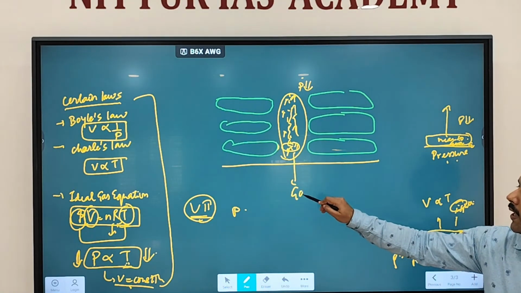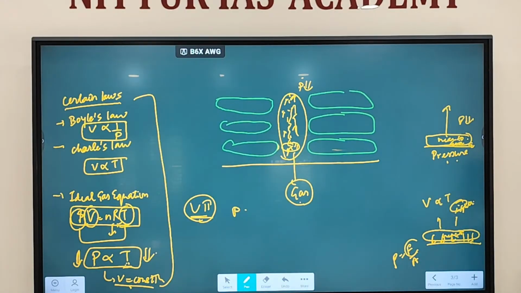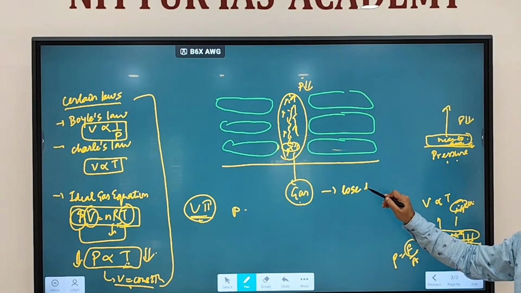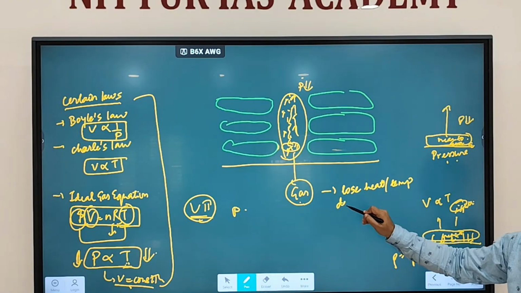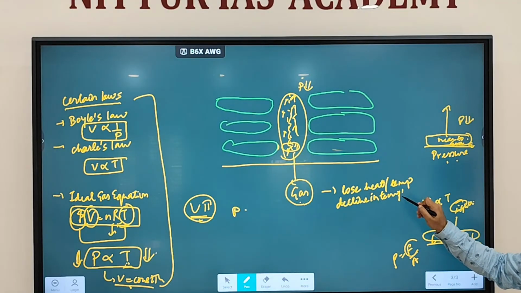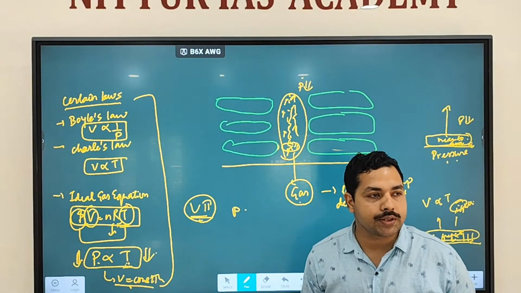So when temperature also declines, what will happen to the gas? This gas which is rising, what will happen to it? It will lose heat, or temperature. A decline in temperature will happen. Why is the decline in temperature happening? Because as pressure declines, temperature will also decline.